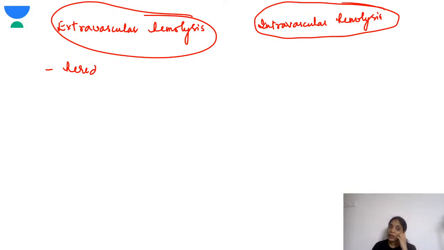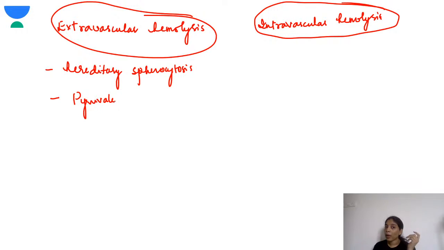Okay. So hereditary spherocytosis. Basically the RBCs are spherical, I mean they're rounder, so they cannot mold when they go through a very tiny space. So that is why in hereditary spherocytosis there is destruction of the RBCs in the spleen. Okay, so next, even pyruvate kinase. Yesterday by mistake I told you pyruvate kinase was intravascular.